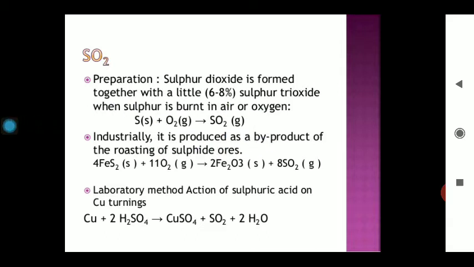And this sulfur dioxide is a very important compound, because at the industrial level it is used for the preparation of other compounds of sulfur. At the industrial level, how will you prepare it? We have to take iron sulfide FeS and add O2, and they combine to form iron oxide, along with the liberation of sulfur dioxide. In the laboratory, if you want to prepare it, you can add copper plus H2SO4, and they combine to form copper sulfate, SO2 plus water.